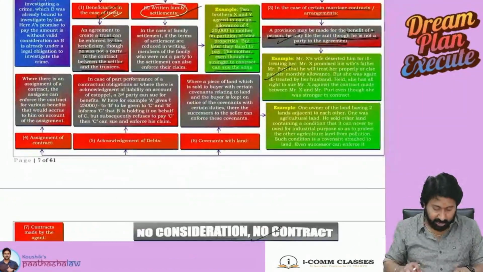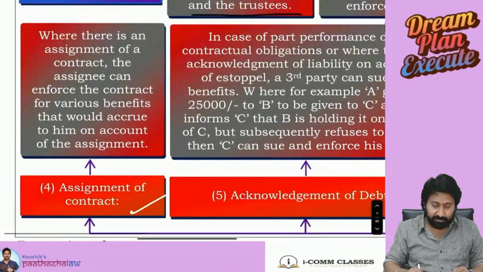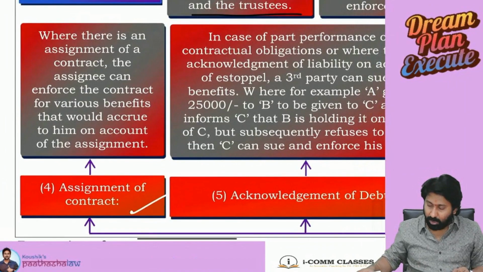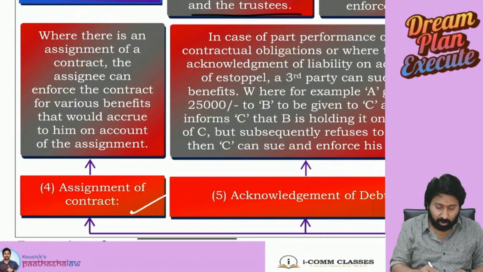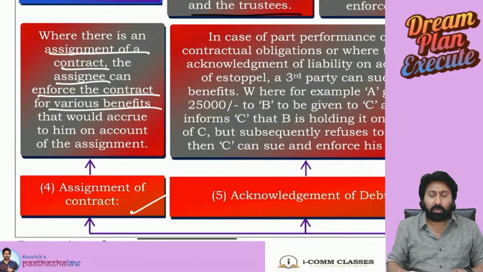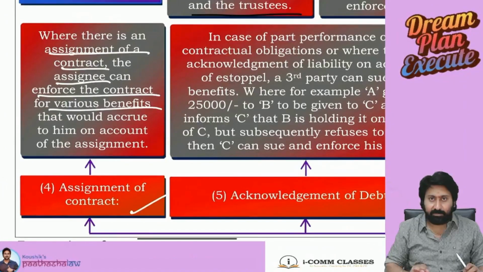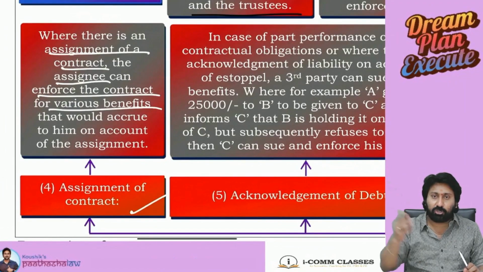3 points completed now. Fourth one. Assignment of a contract. What is this assignment of contract? Let us try to understand clearly. Where there is an assignment of a contract, the assignee can enforce the contract for various benefits that would accrue. Sir, what is an assignment? Assignment means transferring the rights or duties to some other person. Okay. Transfer of rights and duties to some other person.